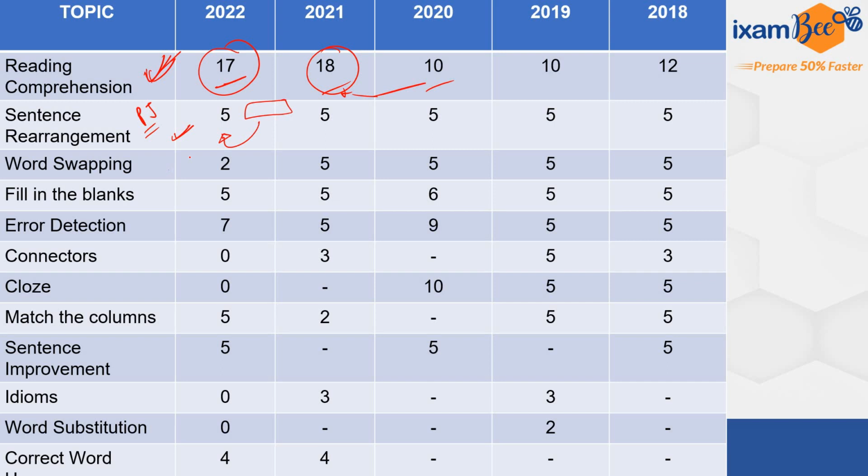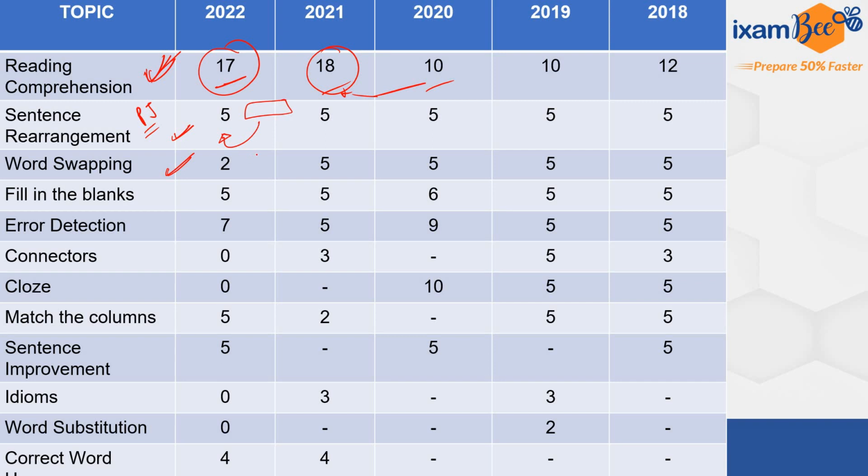Then coming to word swapping, extremely important, considering that it has been coming regularly for the past 5 years. This year also, like in past years, we saw some questions, and you can also expect a little variation in the pattern.